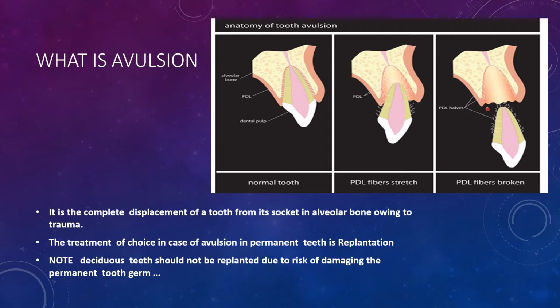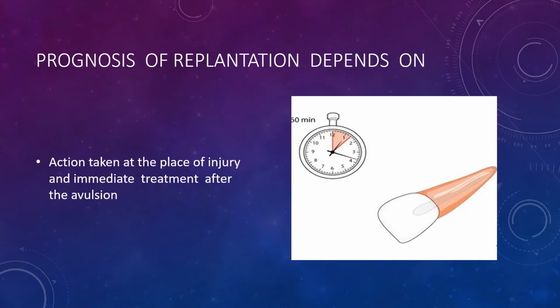And the treatment of choice in case of permanent teeth is replantation. We should note that we should not do the replantation in case of the deciduous teeth because there's always a risk of damaging the permanent tooth germ. Prognosis of replantation will depend on action taken at the place of injury and immediate treatment after the avulsion.